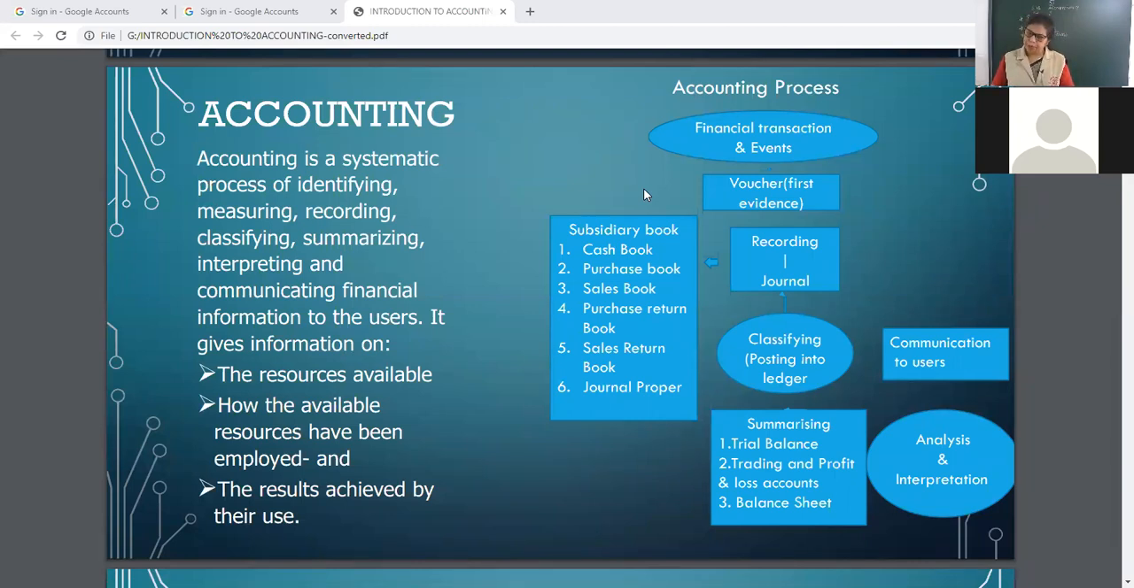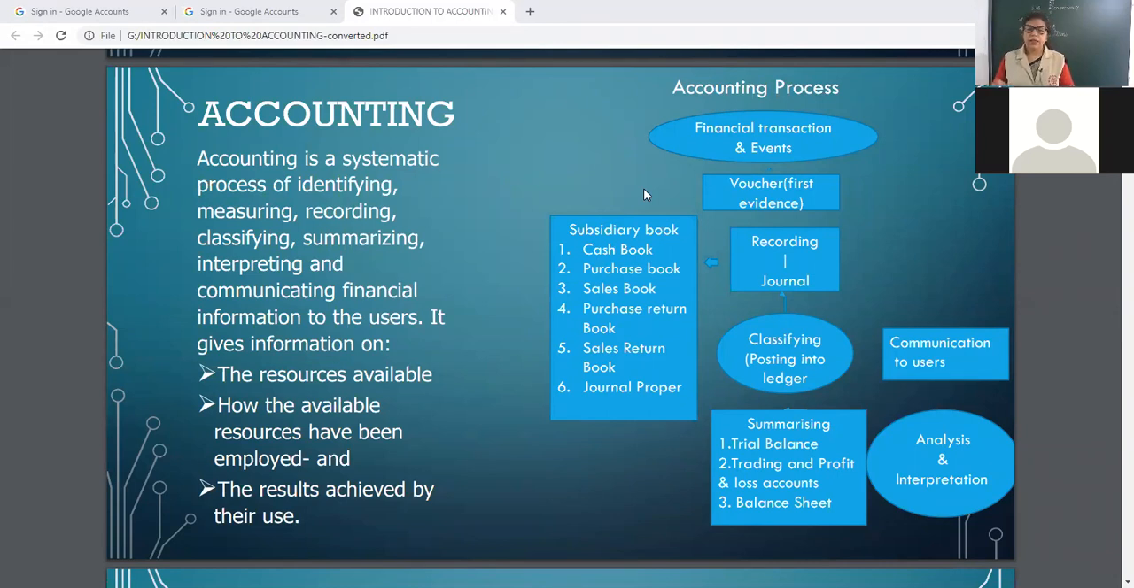Then trading and P&L account. Trading account shows gross profit and gross loss, and profit and loss account is prepared to know the true position, true final outcome, net profit or net loss.